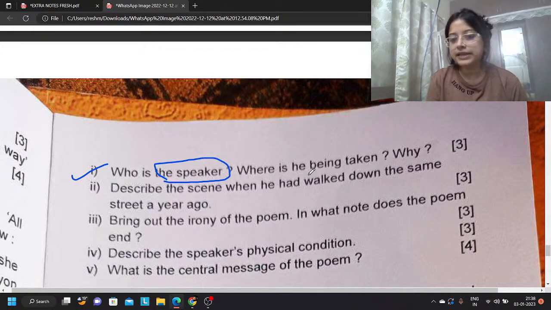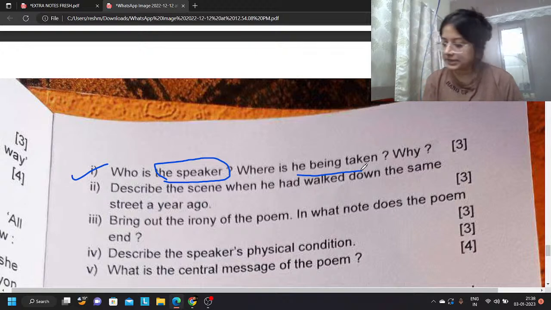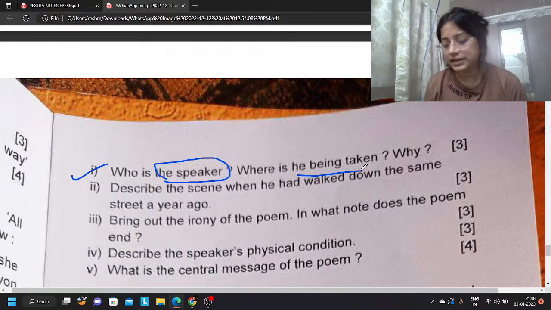Where is he being taken? Who can tell me this one? Another 1 mark question. He is being taken to the gallows, he is being taken to the shambles gate, or he is being taken to be executed. You can write any of these 3.